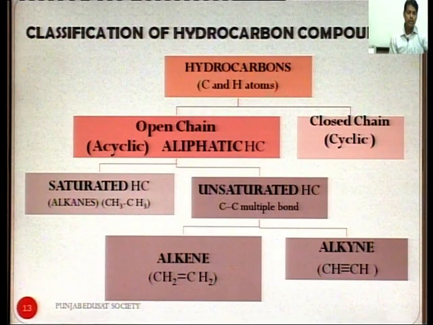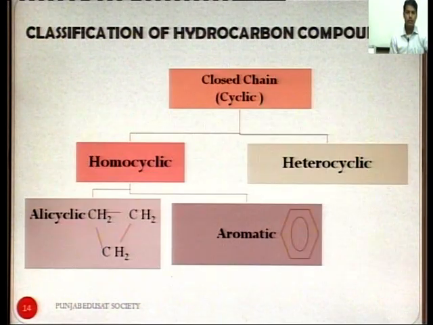They can be saturated by addition of hydrogen. So, saturated hydrocarbons contain only single bonds between carbons, and in unsaturated hydrocarbons there is at least one double or triple bond in the carbons.